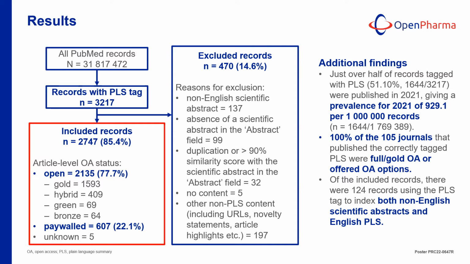Out of over 30 million articles on PubMed, we found 3,217 with a PLS tag. Out of these, about 15% were considered incorrect tags.